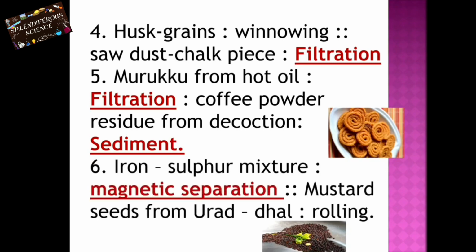Sixth one, iron sulfur mixture, magnetic separation, mustard seeds from urud dal, rolling. Iron and sulfur, so iron is a magnetic material, so it can be separated by magnetic separation, and mustard seeds from urud dal can be separated by rolling.